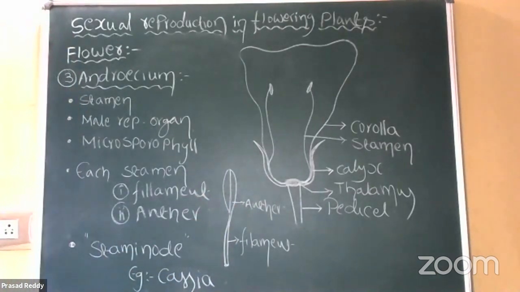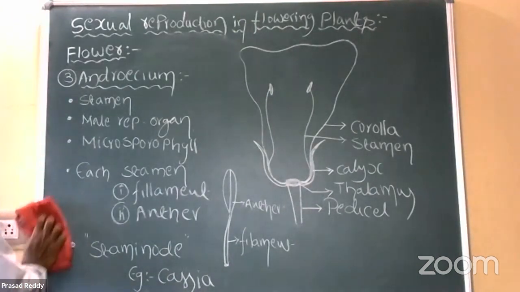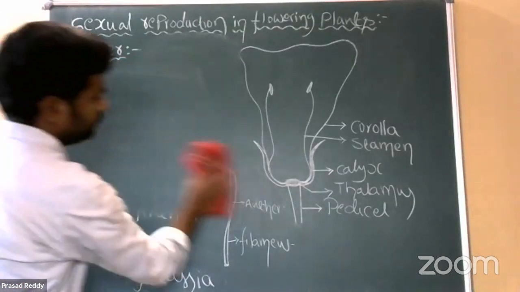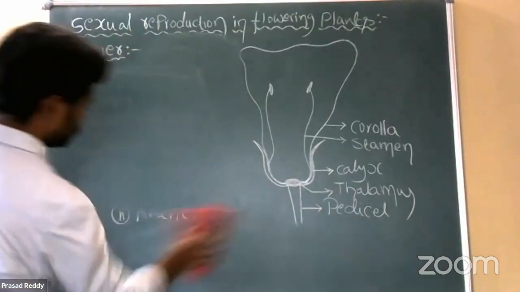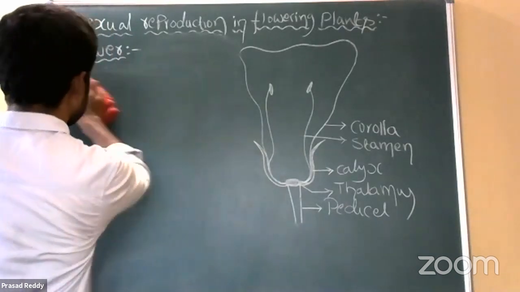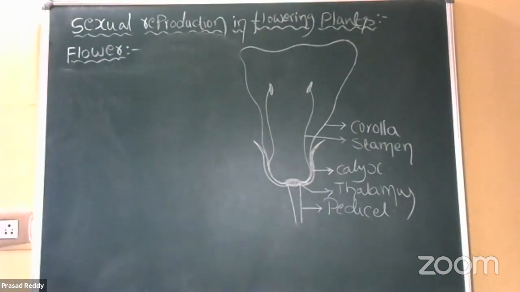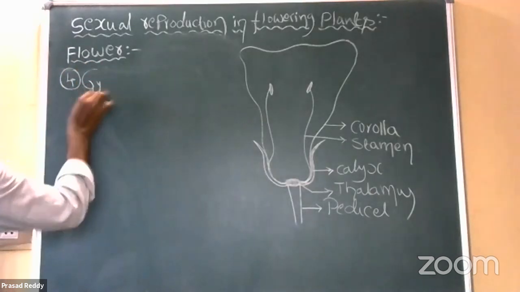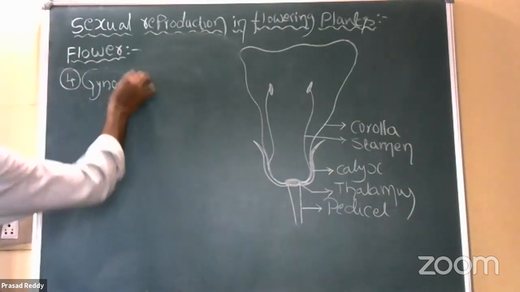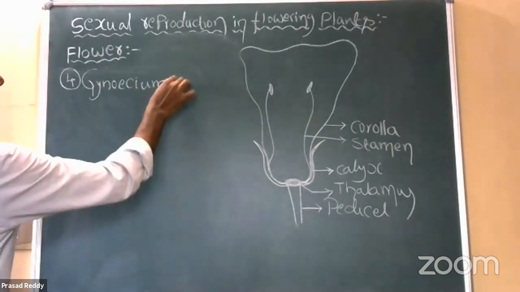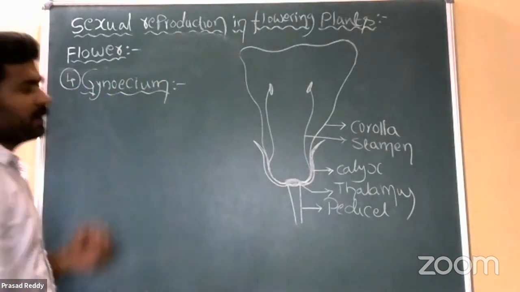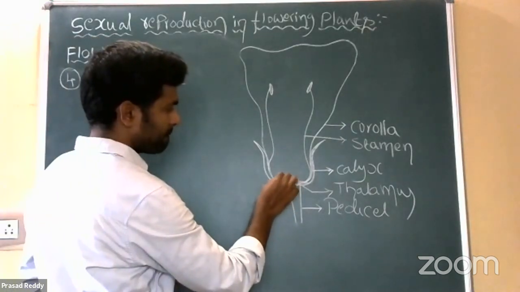So now on to the fourth whorl. The fourth whorl is gynoecium. The fourth whorl or innermost whorl is called gynoecium.